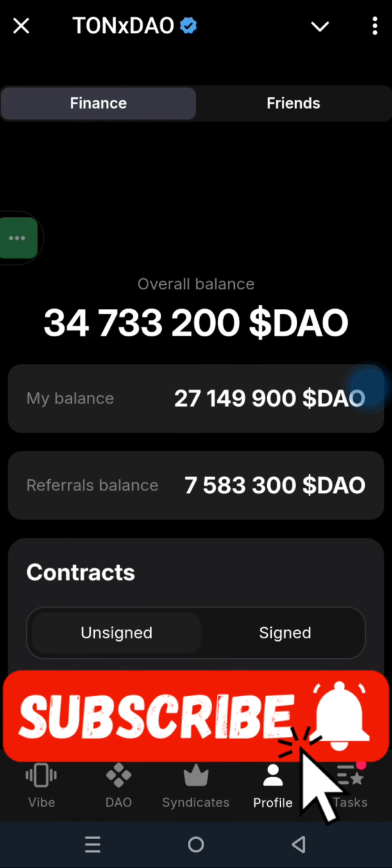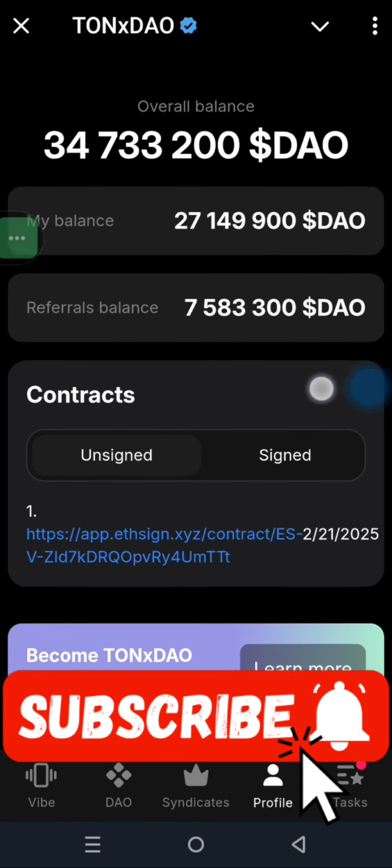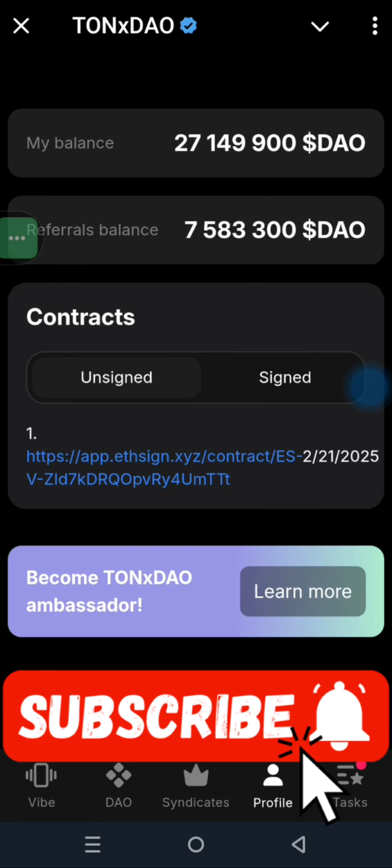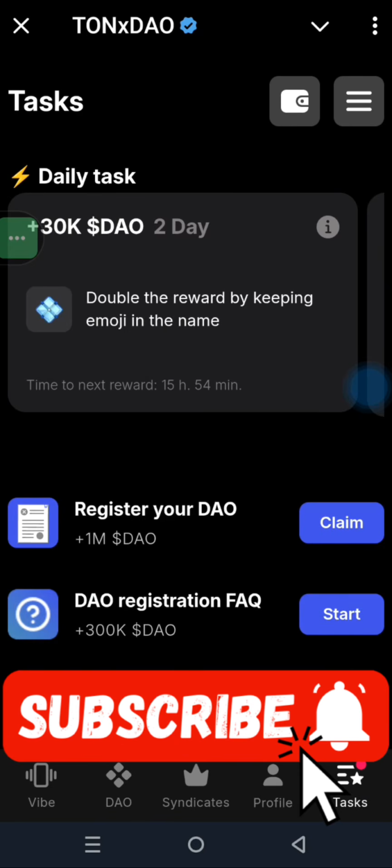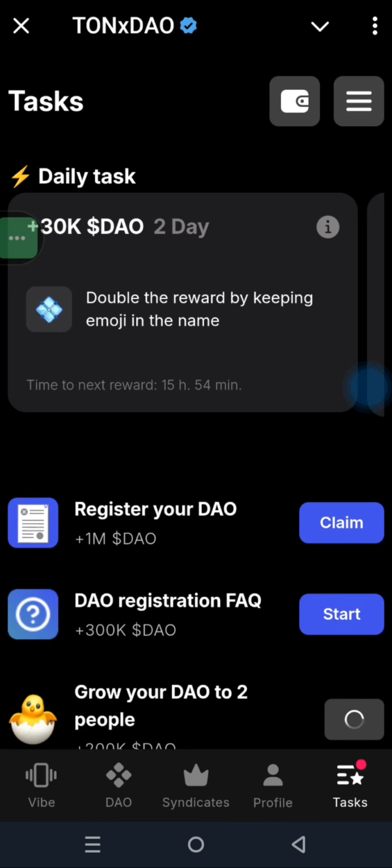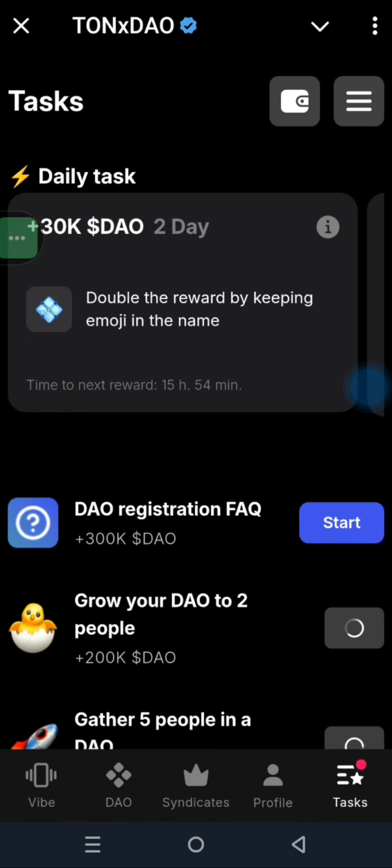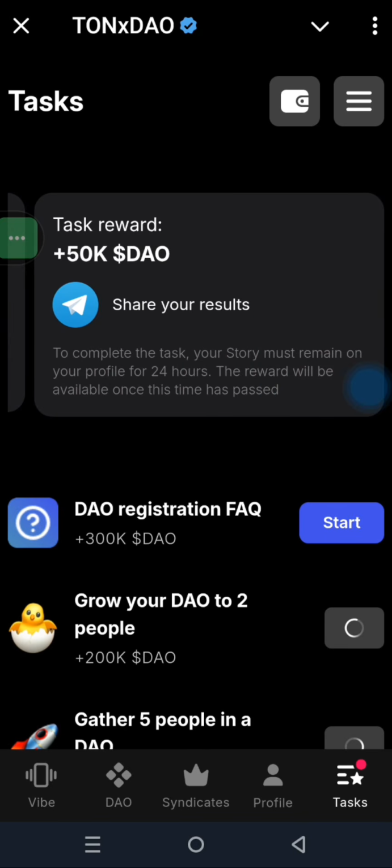And if you come over to the profile section, you see everything has been changed. So I have signed every single thing, and if you do it, this is how yours is going to be like. Once you have completed the registration, you are going to come over to this section right here. You see register a DAO. I just collected 1 million points for completing that task. So once you do it, you will come and collect.